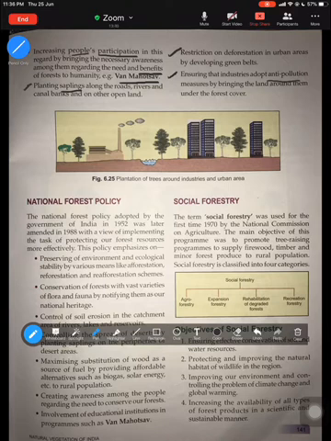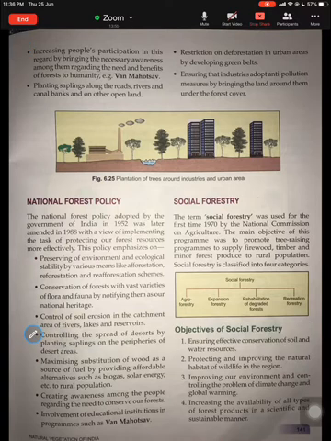So these are a few things which could be done, and this picture simply shows us how plantation of trees around industries and urban areas can be beneficial. All right, so these are a few things which we could do, measures to adopt, and strategies. Okay, now moving to the policy, these are a few government policies which we've been following.